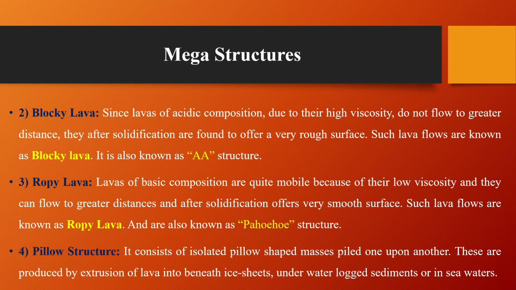The fourth one is pillow structure. It consists of isolated pillow-shaped masses piled one upon another. These are produced by extrusion of lava beneath an ice sheet, into waterlogged sediment, or in sea waters.